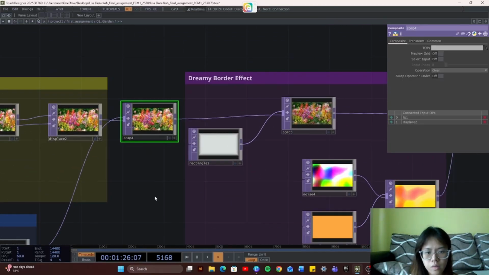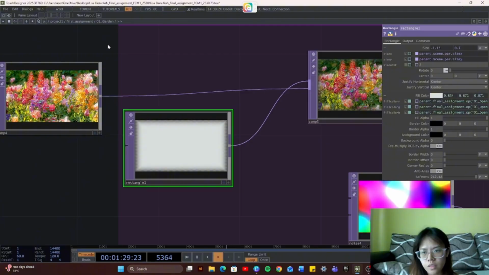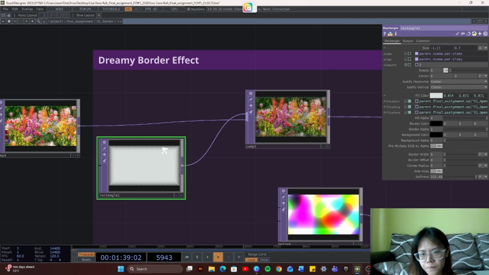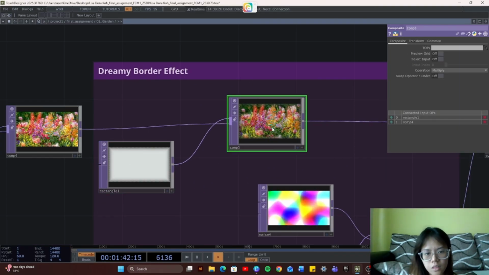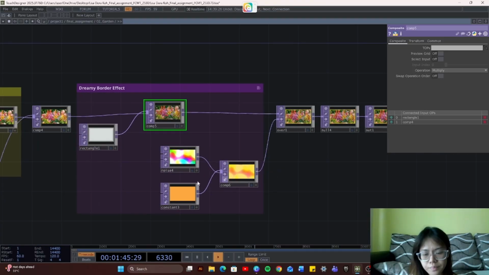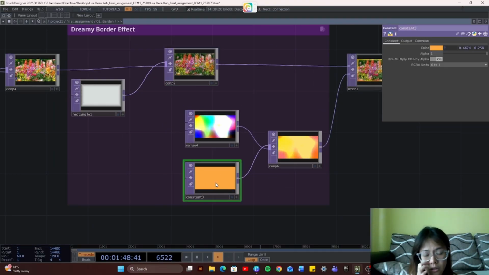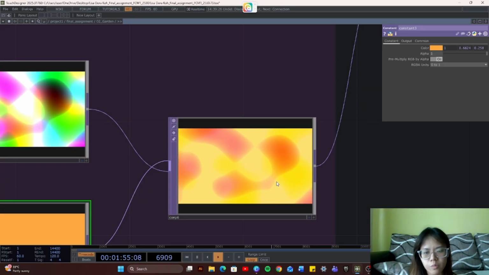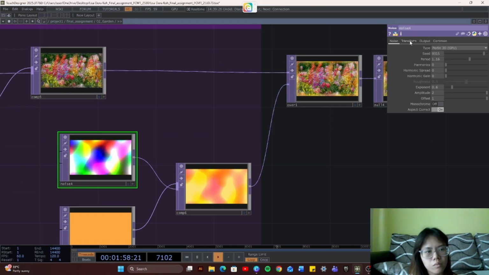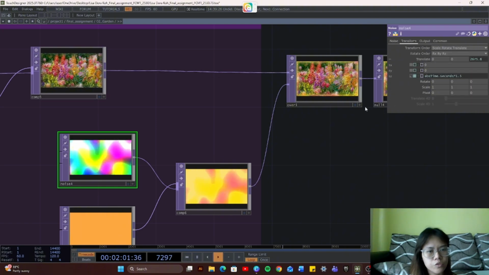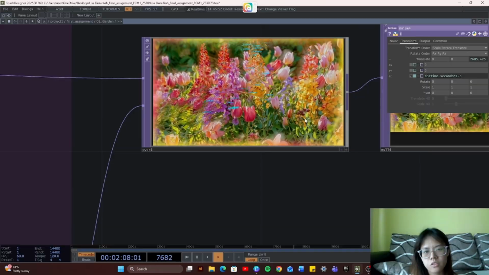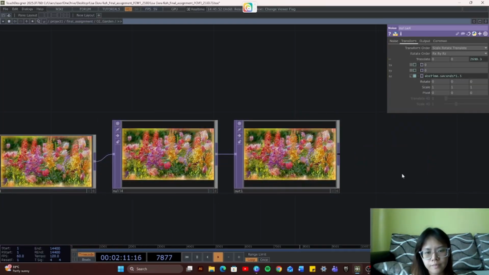And then afterwards, I made a border effect. So for the border effect, it's like the first scene. Over here, I use a rectangle instead of a circle, and then I adjust the parameters so it creates a blurry, transparent border. And then I comp this and this one together so it creates like this. Afterwards, I made a noise again and a constant, and I comp both of them together to make an effect of orange drops moving around. And mainly I use abs time to make it move around like that. And then I put them into an over so it creates an effect like this. So this is the final outcome.